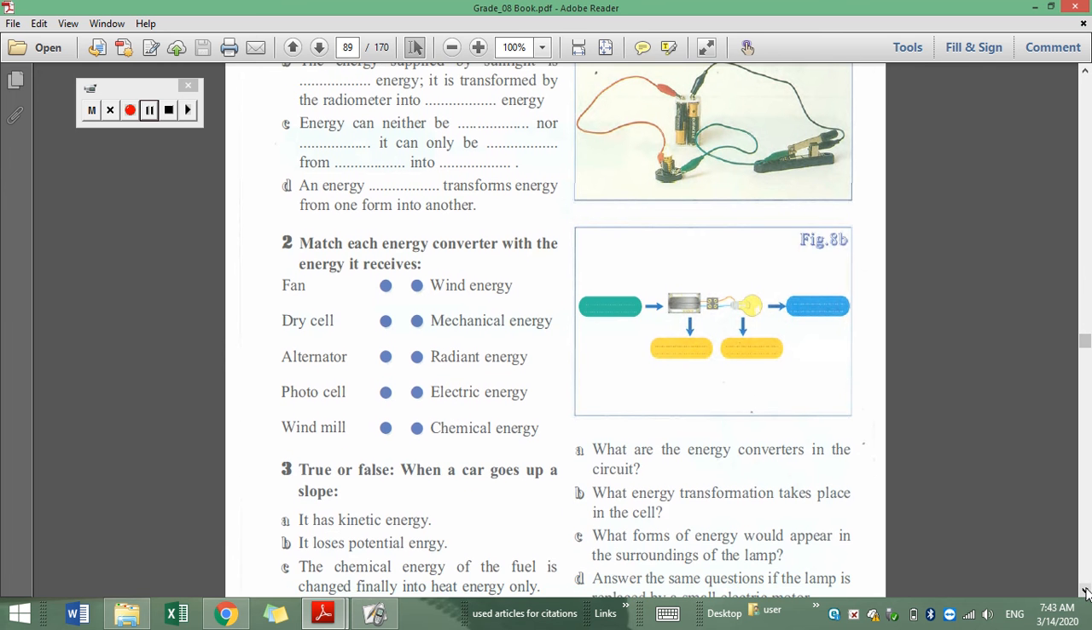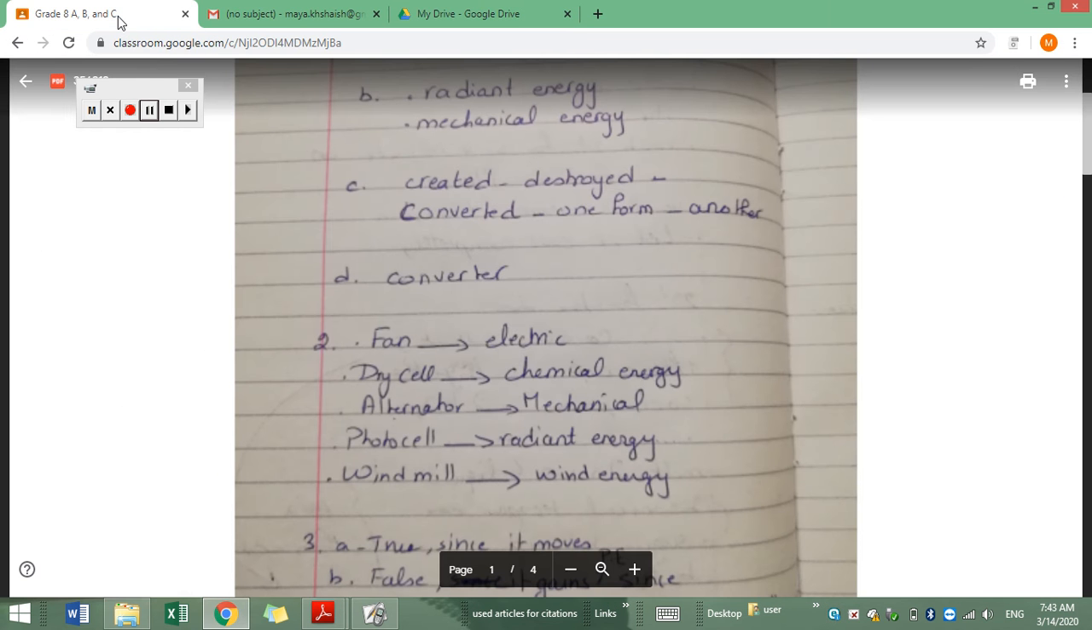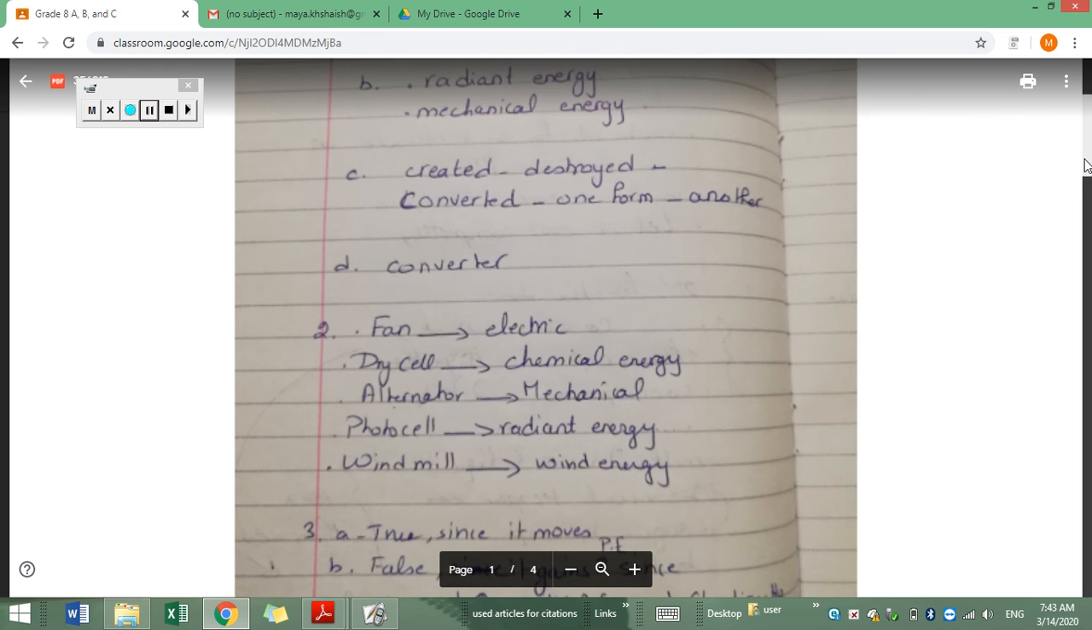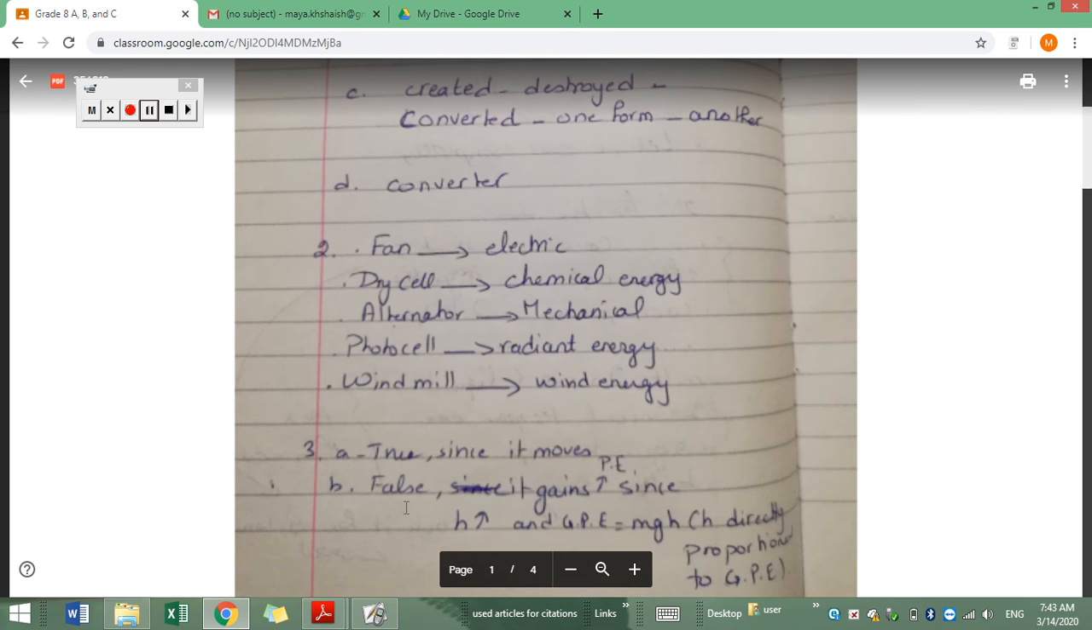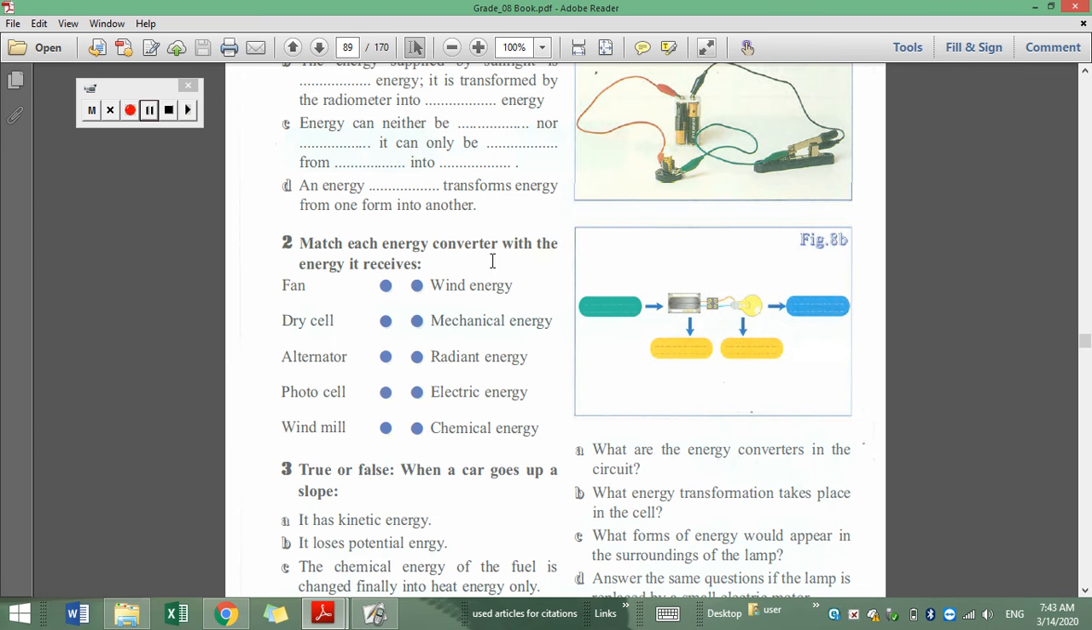Now match each energy converter with the energy it receives. Just let me show you the solution that we have. So match each energy converter with the energy it receives. These are the energy converters: the fan, the dry cell, the alternator, the photocell, the windmill. And the energy received: wind energy, mechanical energy, radiant energy, electric energy, and chemical energy.